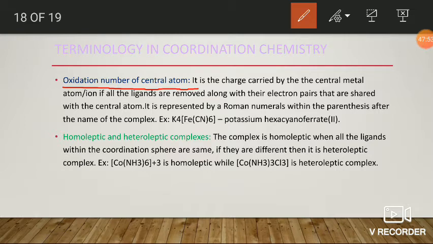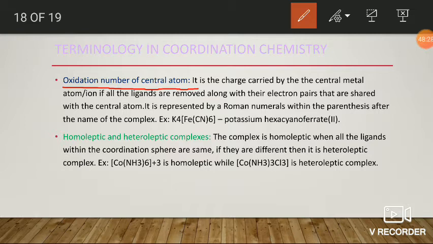During the nomenclature of a compound, the oxidation number of the central atom is denoted by Roman numerals, mentioned within parentheses after the name of that particular central atom or ion.